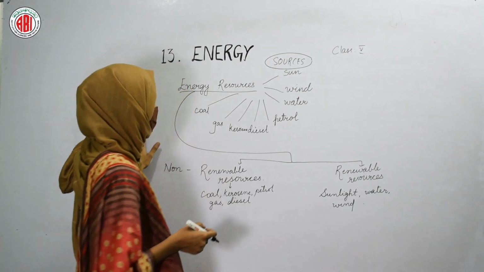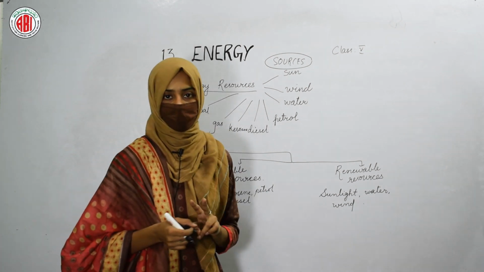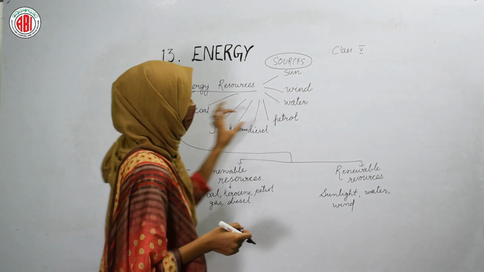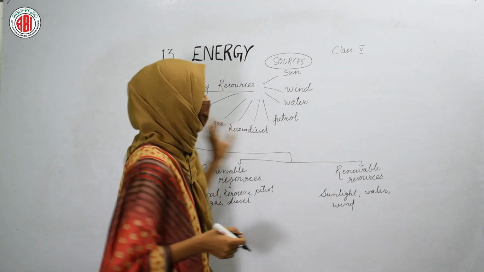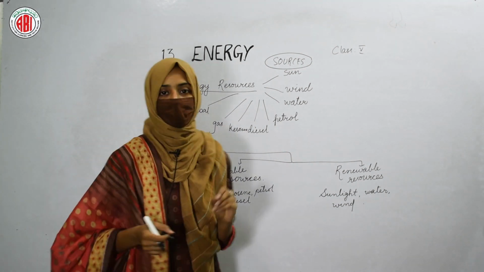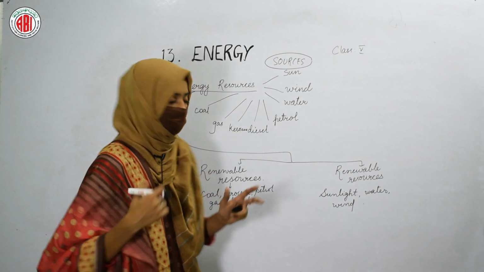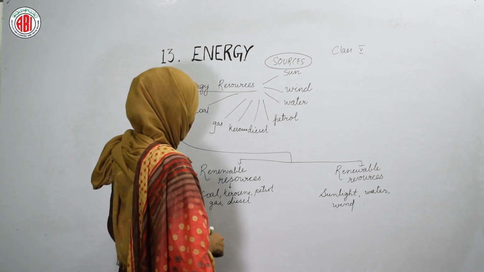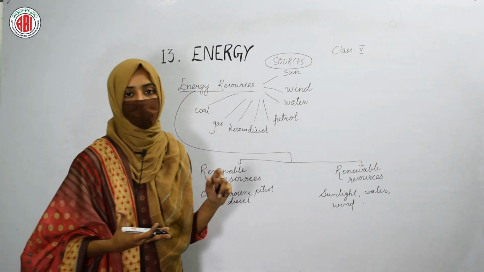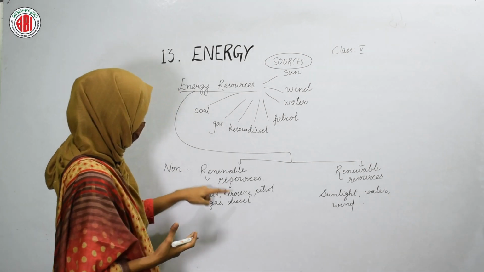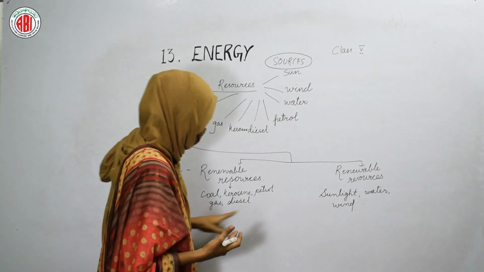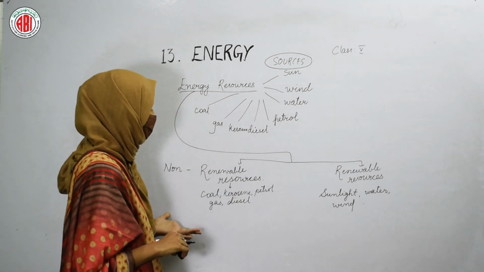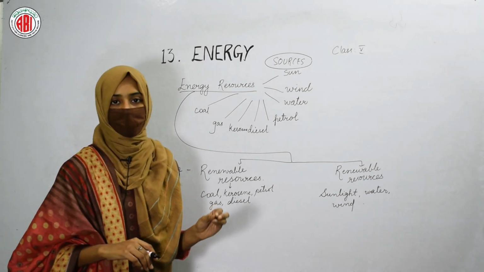But when we talk about energy resources, then they are classified into two main types. Energy resources are of two types. One is non-renewable resources and the other one is renewable resources. Non-renewable resources are the resources that can be exhausted, that can decrease in the environment. For example, the energy that we obtain by burning coal, by burning fuels like kerosene, petrol, gas and diesel, that energy is called non-renewable energy, as we are getting it from non-renewable resources.